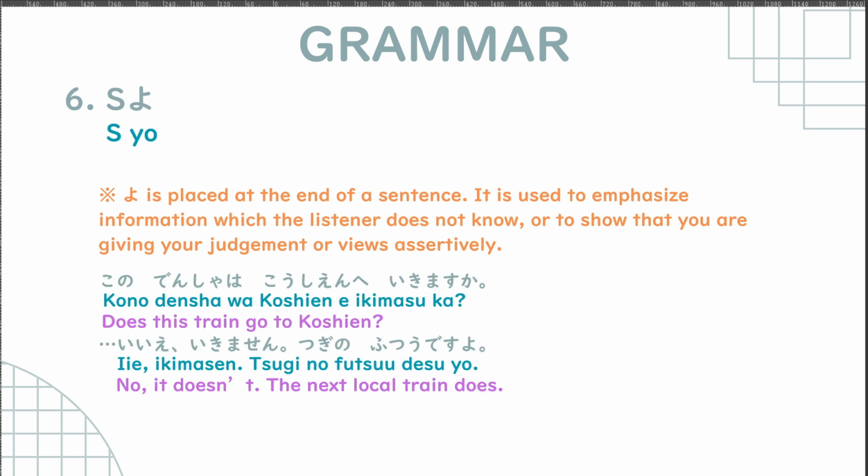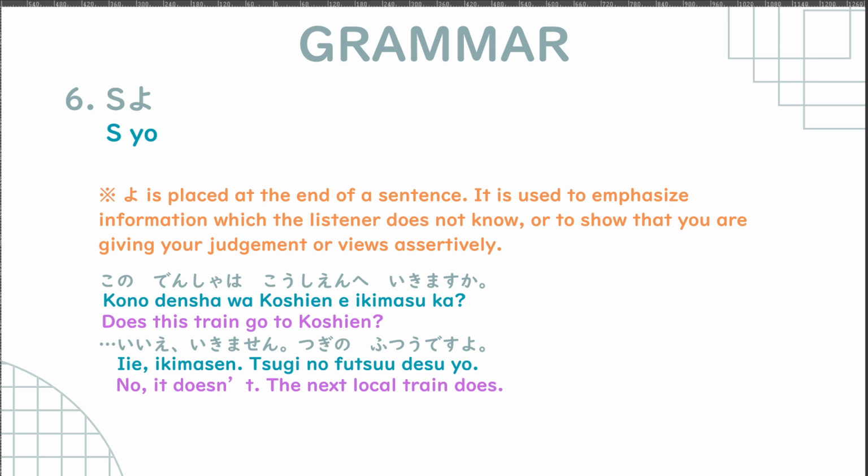Finally, we have よ as a suffix for a sentence. よ is placed at the end of a sentence and is used to emphasize information which the listener does not know, or to show that you are giving your judgment or views assertively. So you're kind of emphasizing your thoughts, emphasizing what you're saying.